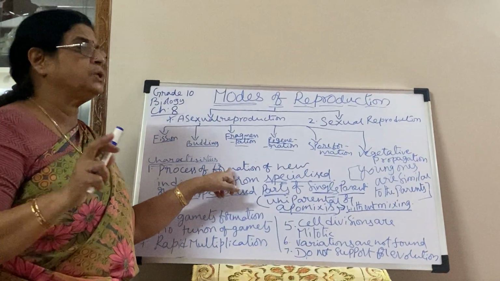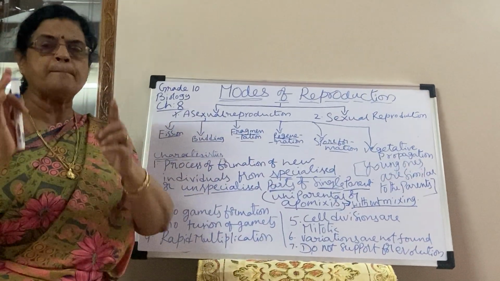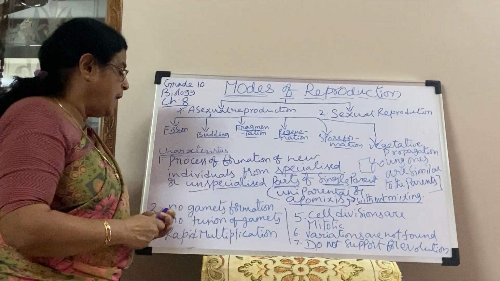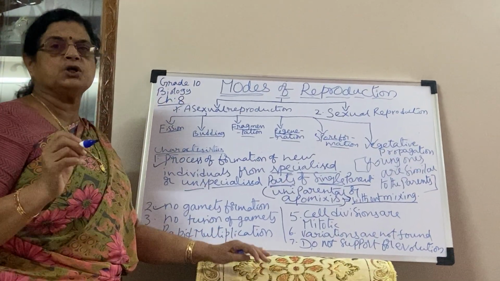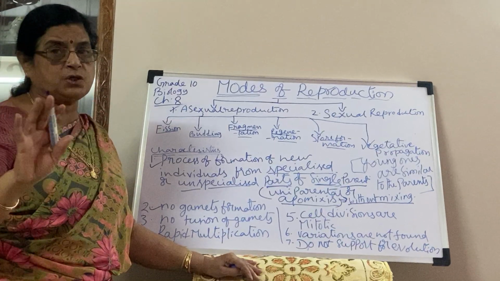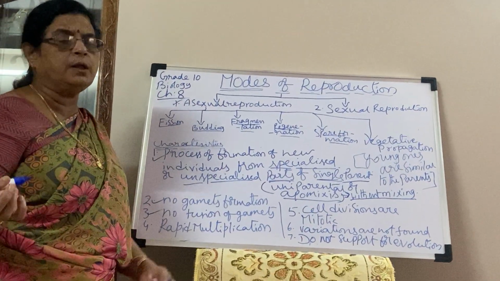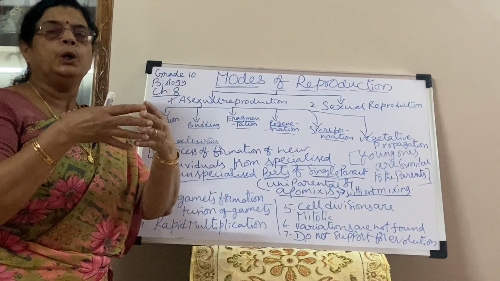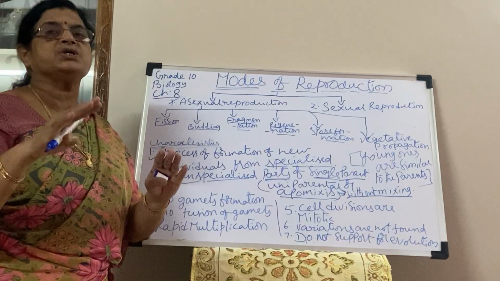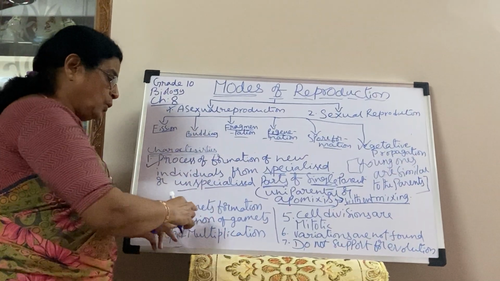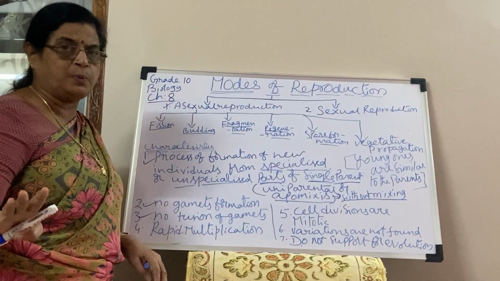The new individuals are formed from the specialized or unspecialized parts of the single parent. The next feature is no gamete formation. That means male and female gametes are not formed. When they are not formed, there is no fusion or mixing of gametes, which means fertilization does not take place.